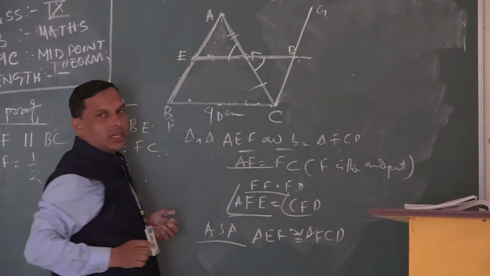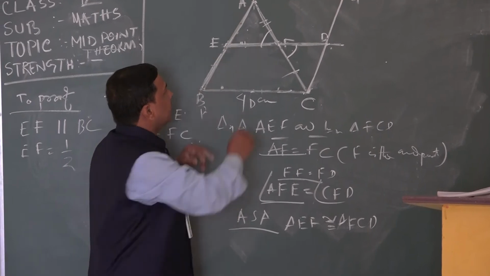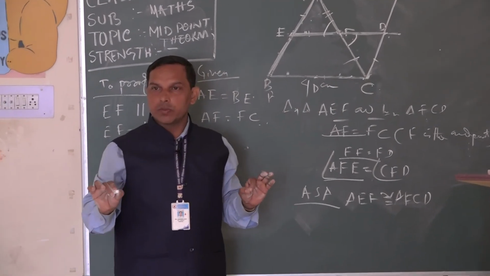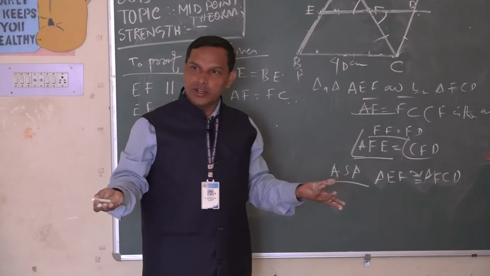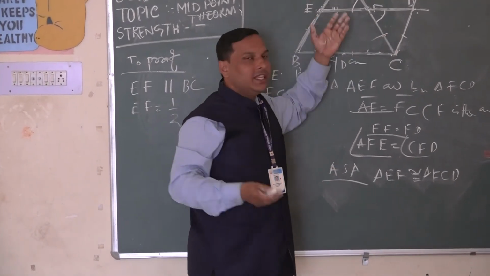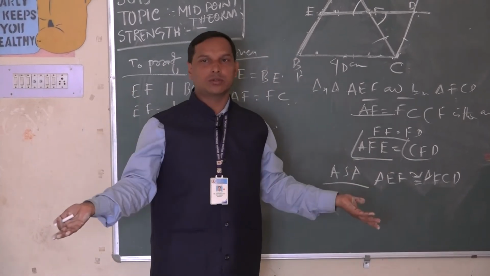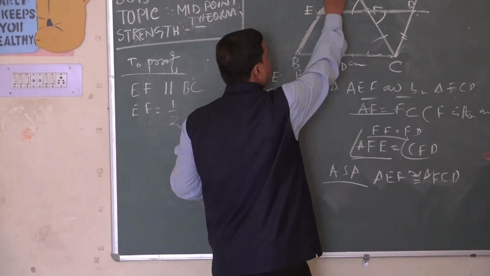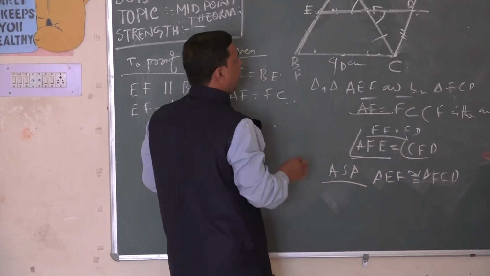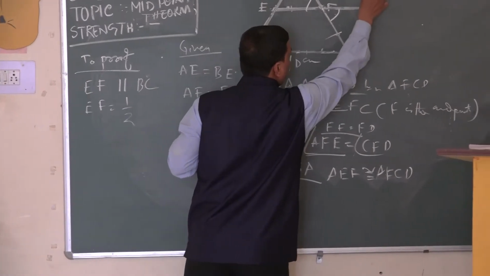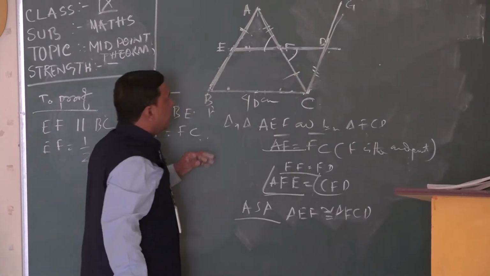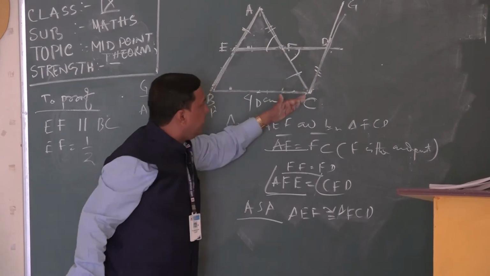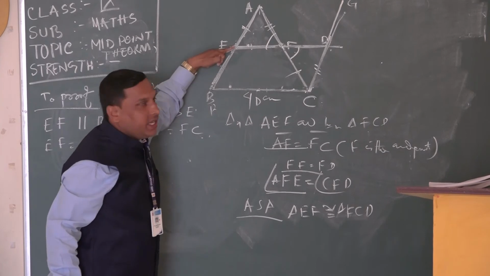So when these two triangles are congruent, it is very much clear that this side is equal to this side. Yes or no? Why? Because of CPCTC, corresponding parts of congruent triangles are congruent. Since these two triangles are congruent, any other corresponding parts are also congruent. So this is equal to this. Clear? We are clear that AB is parallel to CD, definitely AE is equal to CD, and AE is equal to BE.